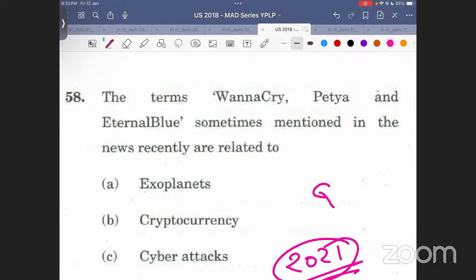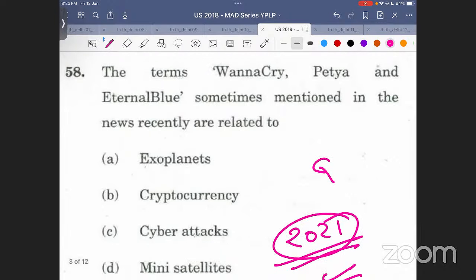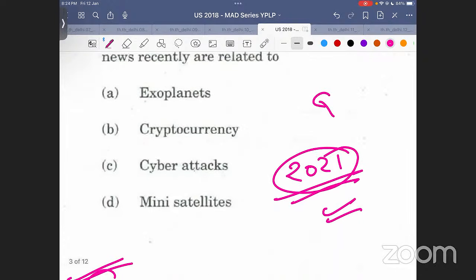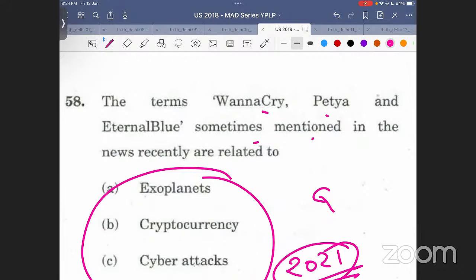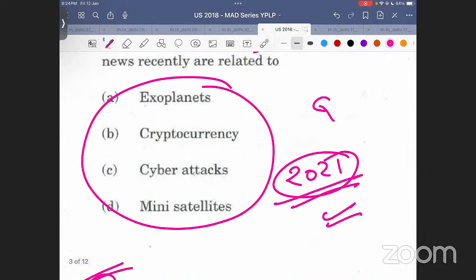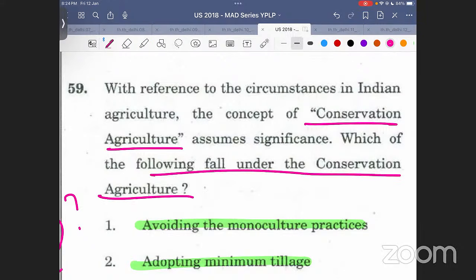What did I identify? I identified that he was using a pen when reading the question, but only on the options. Just a small mark here and then he moved ahead. This is a mistake that each one of you is making. So what you will do is start reading this question and think, okay, conservation agriculture, which ones fall under it, fine, we'll see.